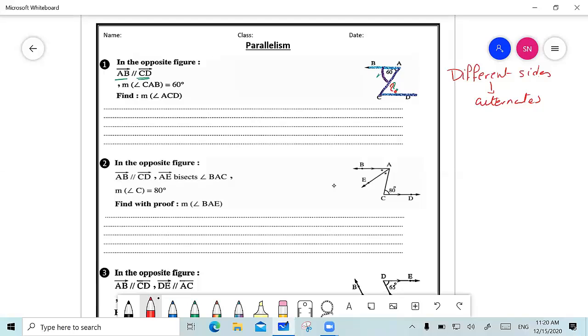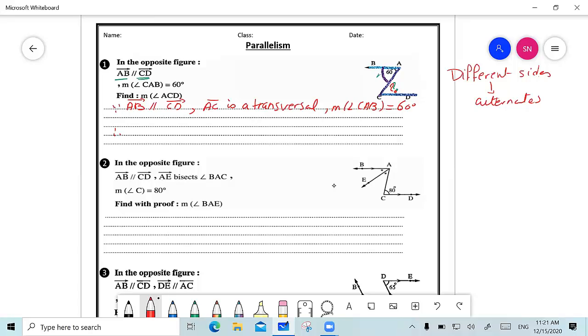So I'm going to say that since AB is parallel to CD, AC is a transversal. I must first mention my transversal, and that the measure of angle CAB equals 60 degrees.